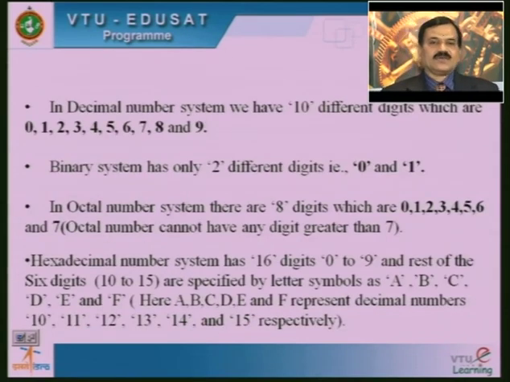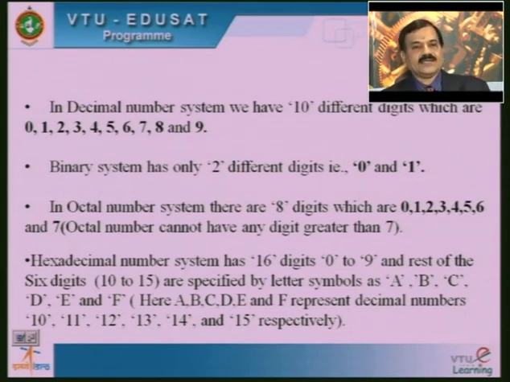In decimal number system we have 10 different digits, which are 0, 1, 2, 3, 4, 5, 6, 7, 8 and 9. So starting from 0 to 9, 10 digits can be represented. By using these 0 to 9 we are able to indicate the decimal number system.